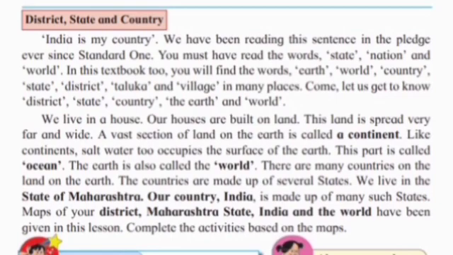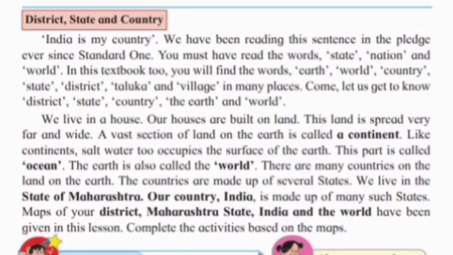District, state, and country. India is my country. We have been reading this sentence in the pledge ever since Standard 1. You must have read the words state, nation, and world in this textbook too. You will find the words earth, world, country, state, district, taluka, and village in many places. Come, let us get to know district, state, country, the earth, and the world.